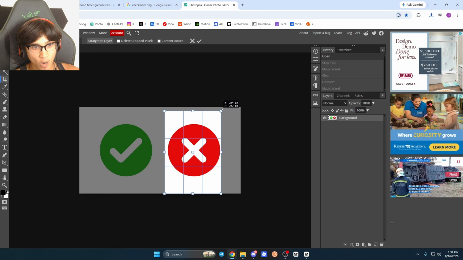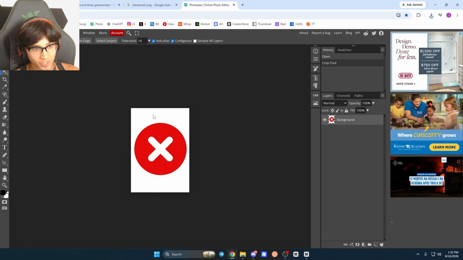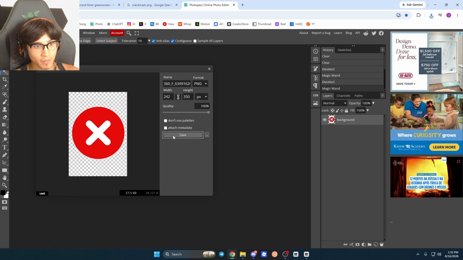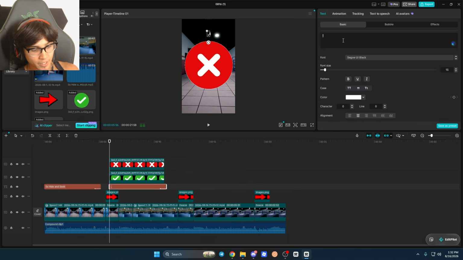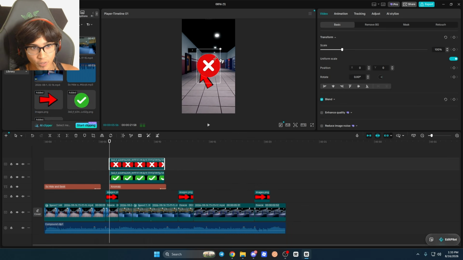Just kind of showing you guys how you can do this if you don't have these yet, because it's pretty straightforward. Just take out the background. Okay, there we go. That is our X done in a few seconds. Okay, for the text, I'm gonna say "me" and then "anomaly" below it, and let's format it so it's like that. Now all we gotta do is move this stuff into the right position.